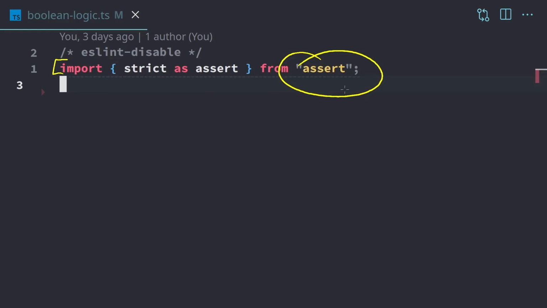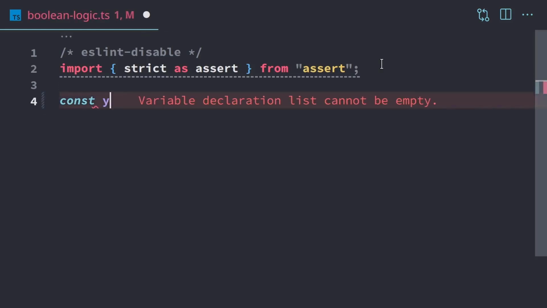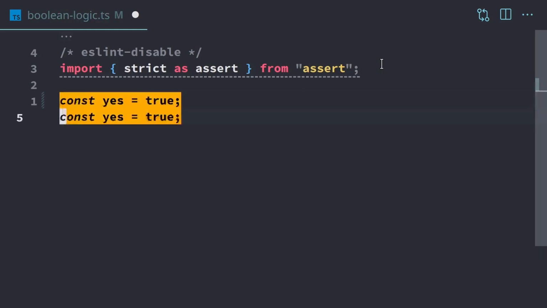We want to be able to confirm that we're right or wrong with our current code. And we'll see how it works in a few minutes. And in a later video, we're going to write our own modules to be able to import or export things. But for now, just understand that we're bringing in other code and we're using it to test our own code. So as we discussed in the previous video, Booleans are either true or false. So we're going to have yes, that's true. And then we have no is false.